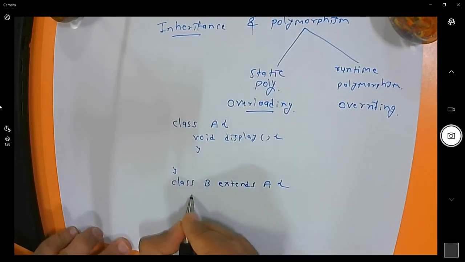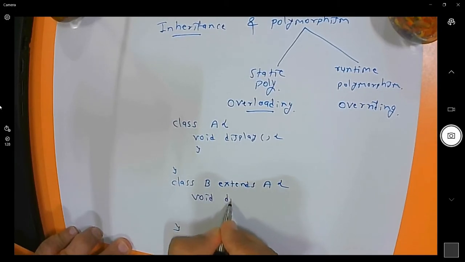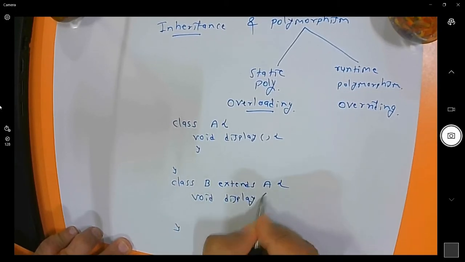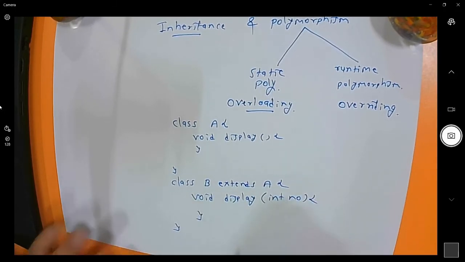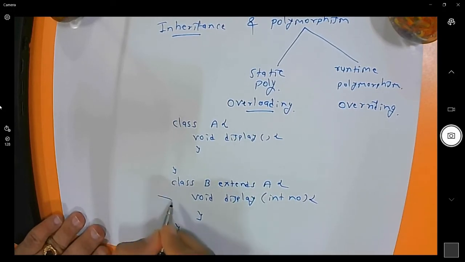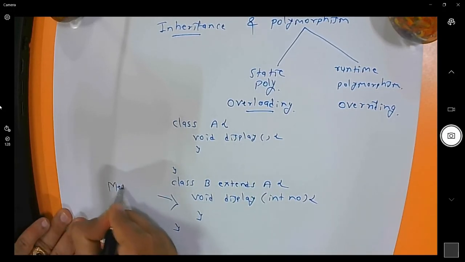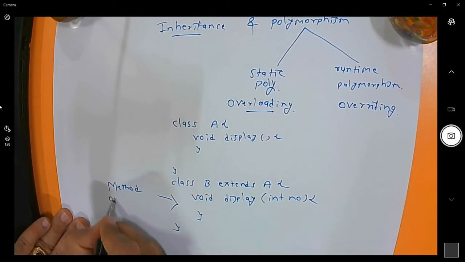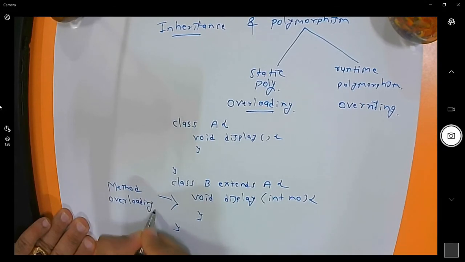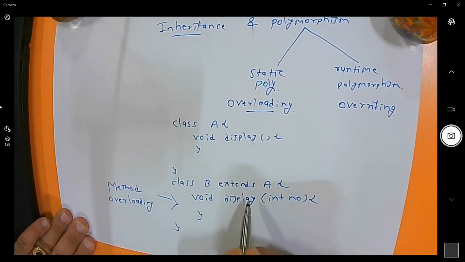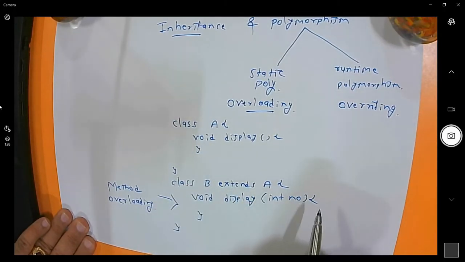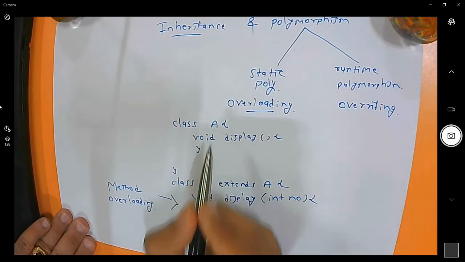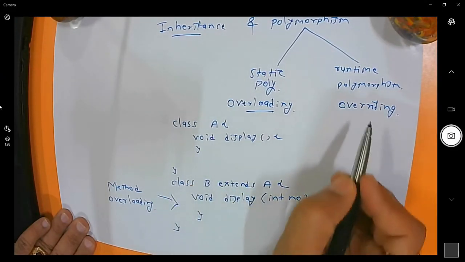Now I have one more function available in B, the same name with a different argument, for example an integer number. So you can say this concept is known as method overloading. This is known as static polymorphism. But if the same name, same type signature, same return type, and the same number of arguments with the same data types are available in the superclass as well as in the subclass, then it is overriding.